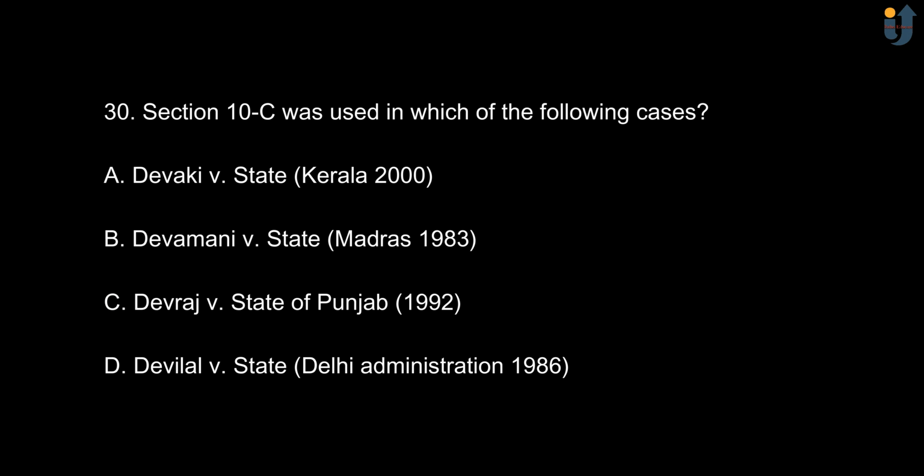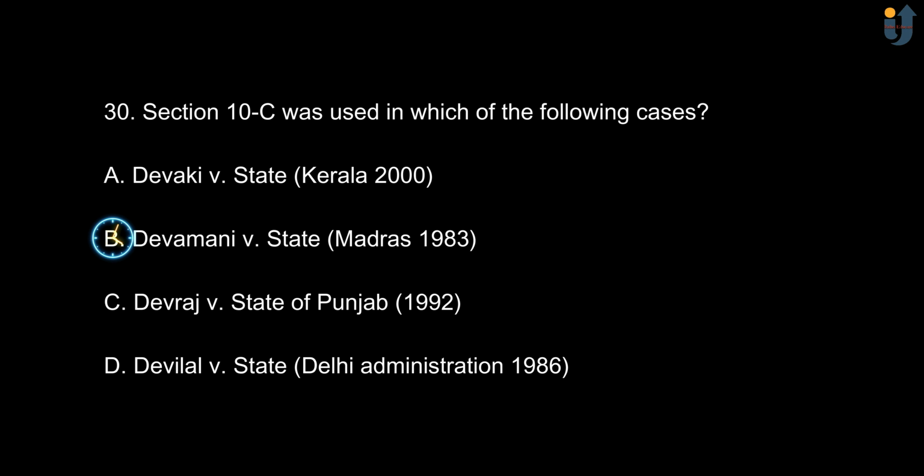Next, section 10C was used in which of the following cases? Option A, Devki vs. State, Kerala 2000. Option B, Devmani vs. State, Madras 1983. Option C, Devraj vs. State of Punjab 1992. And option D, Devilal vs. State, Delhi Administration 1986. And the correct option is option B, Devmani vs.